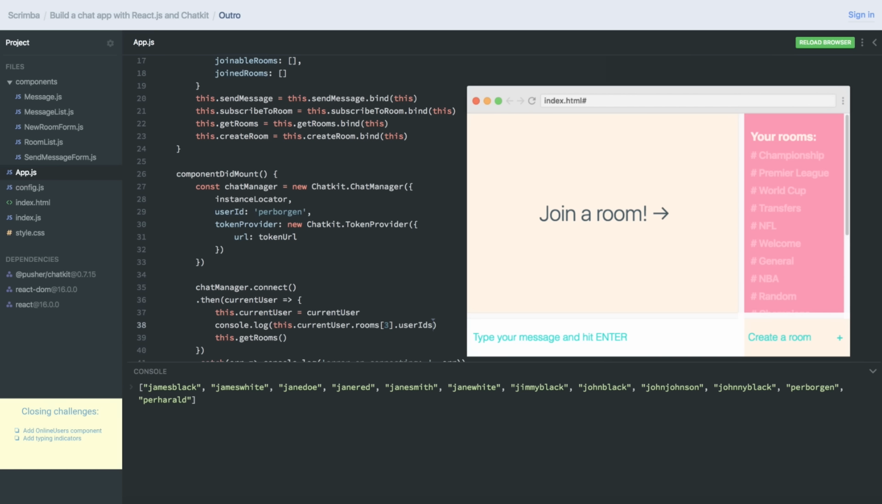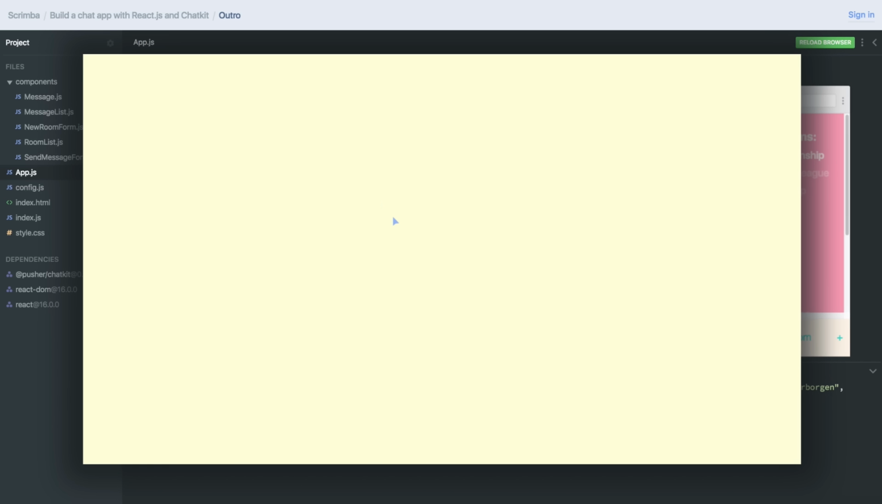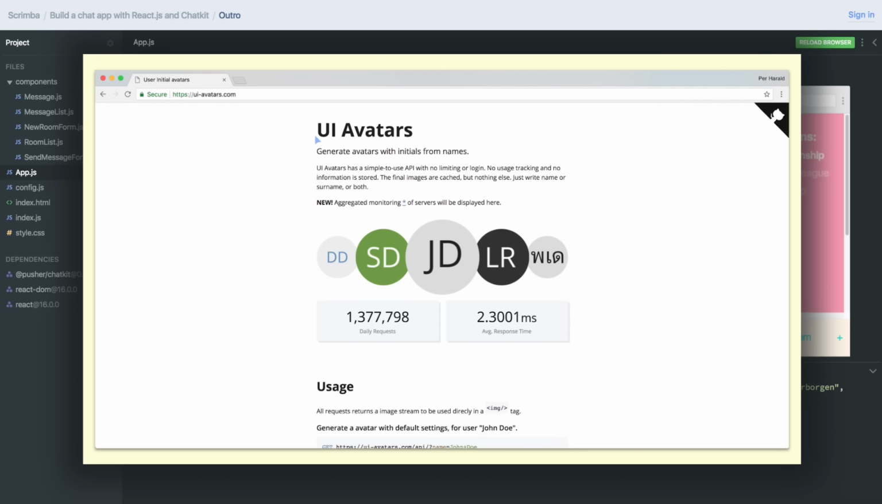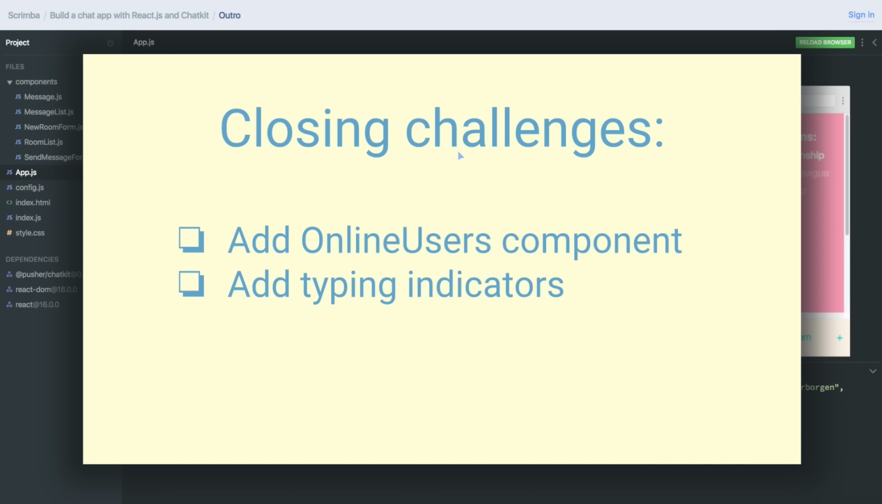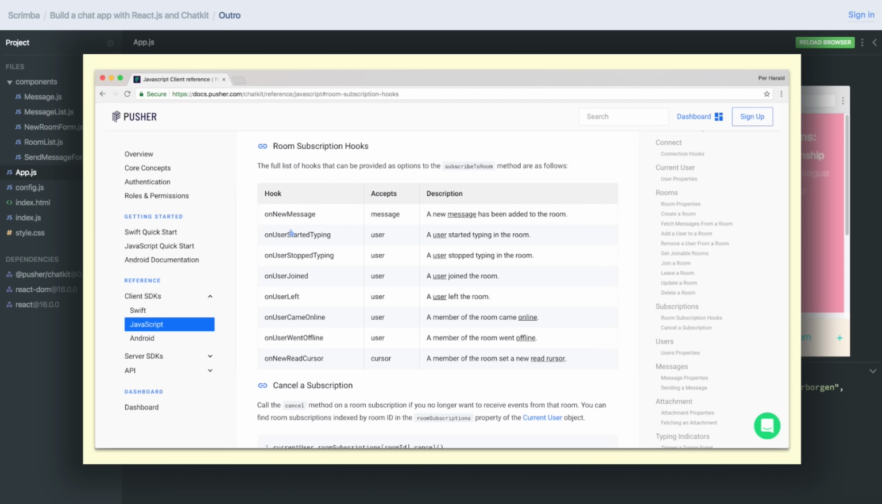However, you could take this and display it, for example, by creating a component above the chat room here. Or maybe you want to merge it together with this stuff here and somehow show user avatars below the room. If you want to do that, there's a really nice service called UI Avatars, which allows you to generate avatars from initials.